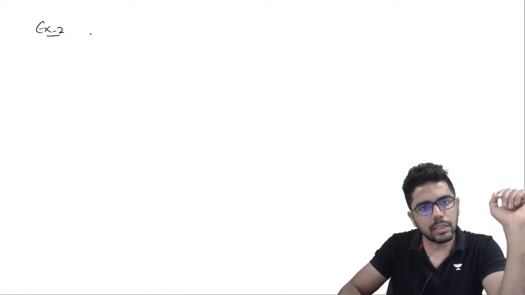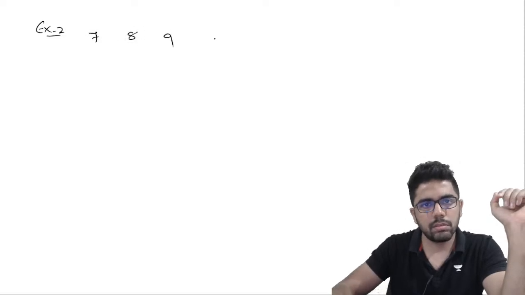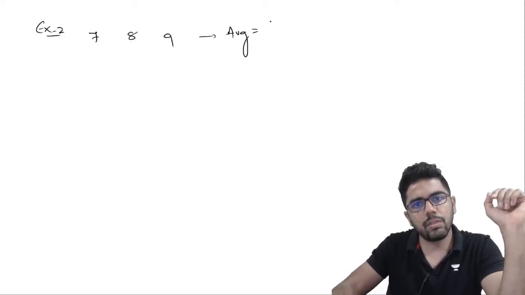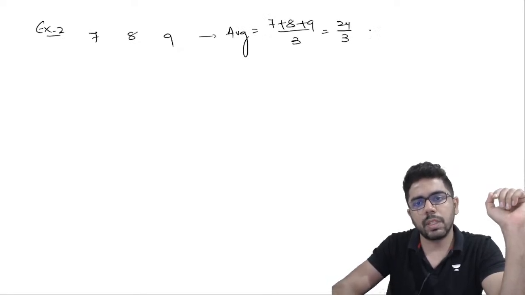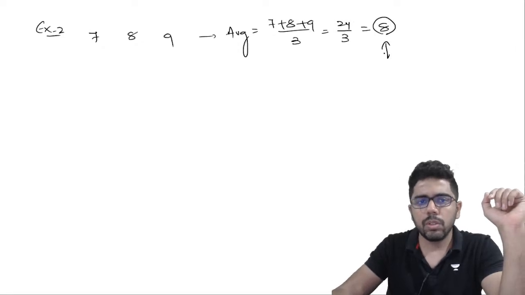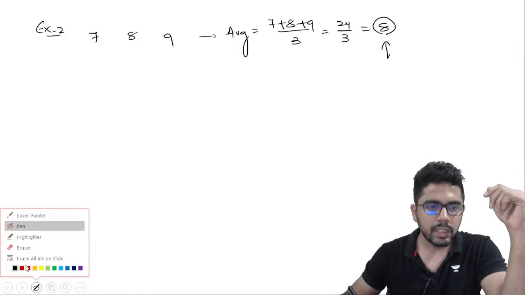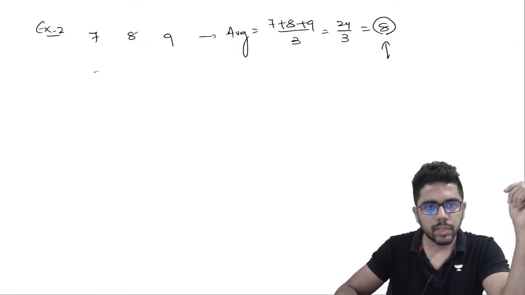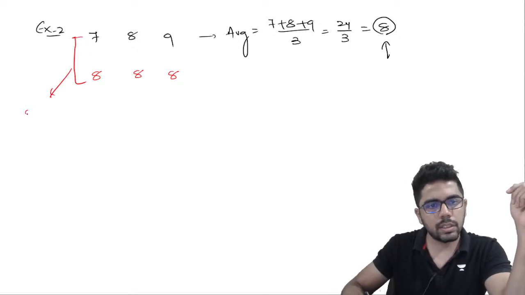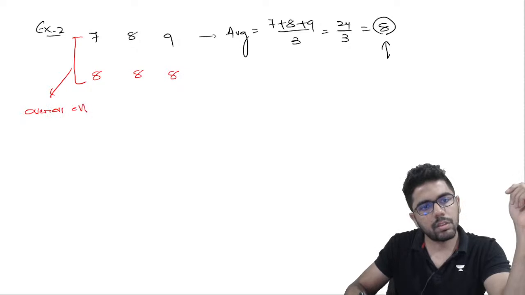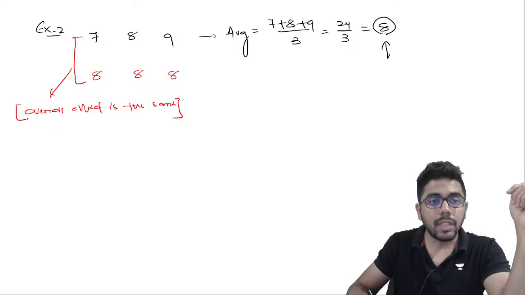So to understand that, let me take even a smaller example. और एक example लेते हैं. Suppose I'll say 7, 8 and 9. इनका usual average, if you calculate it, is 7 plus 8 plus 9 by 3. So I get 24 by 3. So the average is 8. What do you understand by 8? That means instead of writing 7, 8 and 9, I can write 8, 8 and 8, and yet the overall impact is the same. That is the meaning of average.